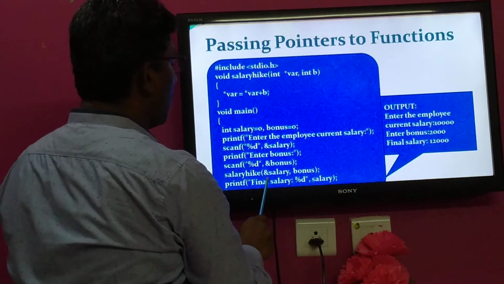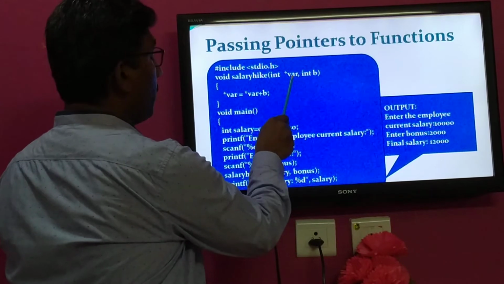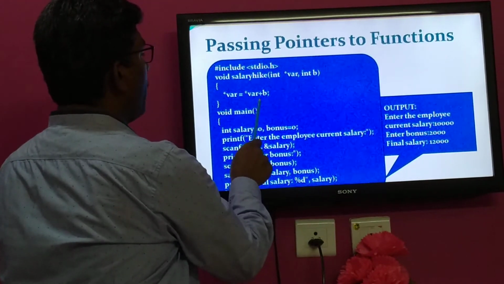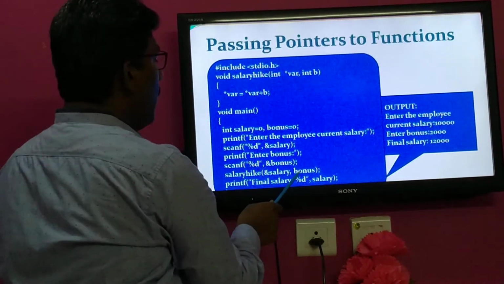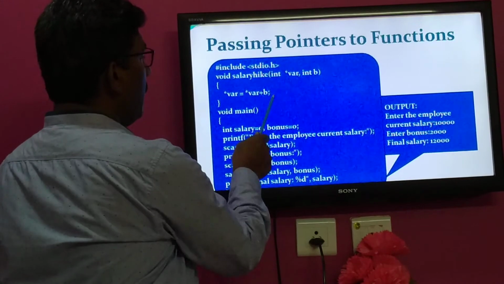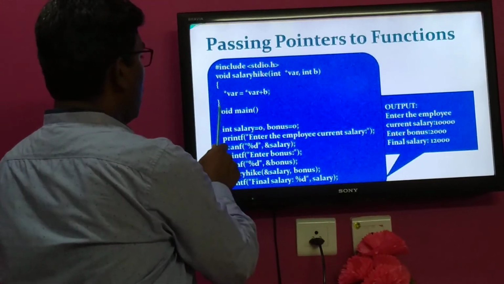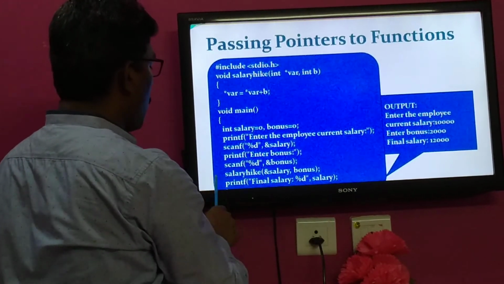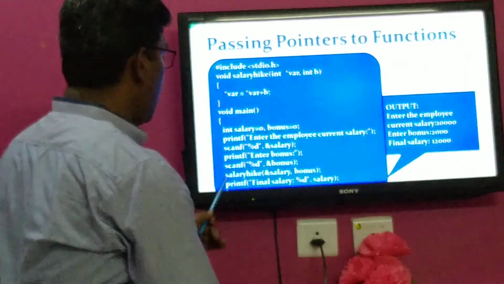That's why, while calling the function, the address of a variable is passed to the pointer variable of the formal parameter, and with the help of this one I use the dereferencing operation to access the actual salary value. By accessing the salary value, this bonus value is added to salary, so that finally the salary is updated. Whenever this returns control to the calling function, it will display the updated salary with the help of the printf statement.